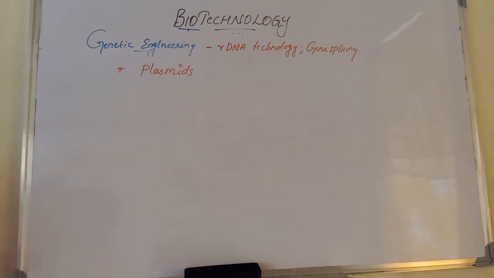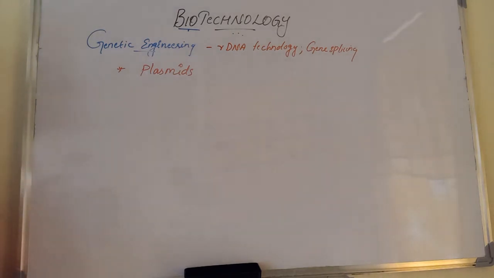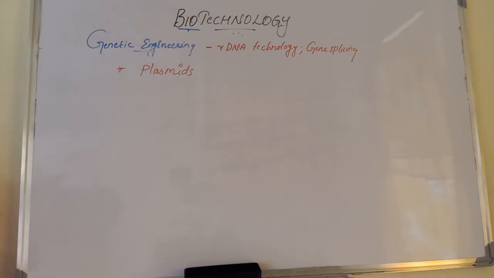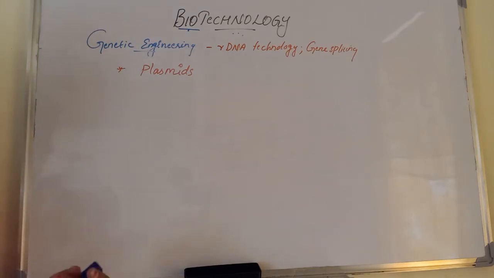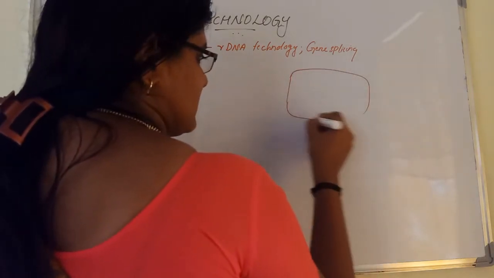These plasmids have the ability to replicate along with the chromosomal DNA of bacteria. Plasmids are extra chromosomal circular DNA present in bacteria. Suppose this is the bacterial cell.